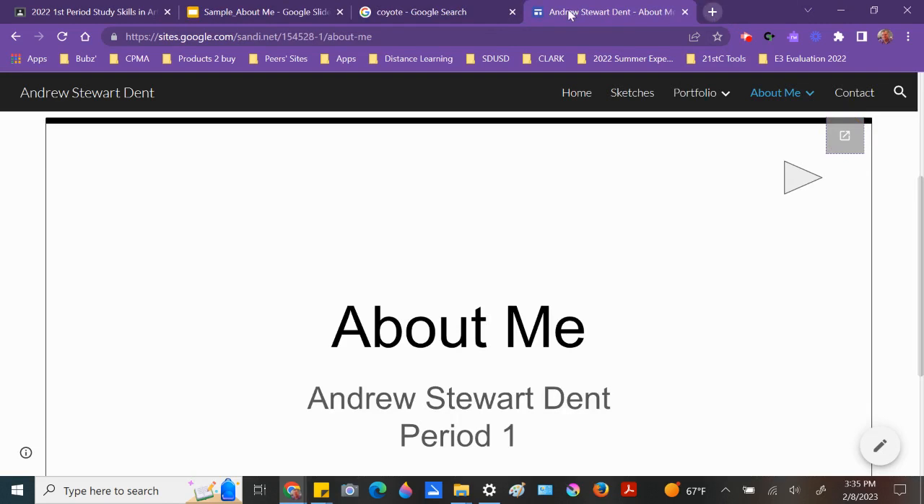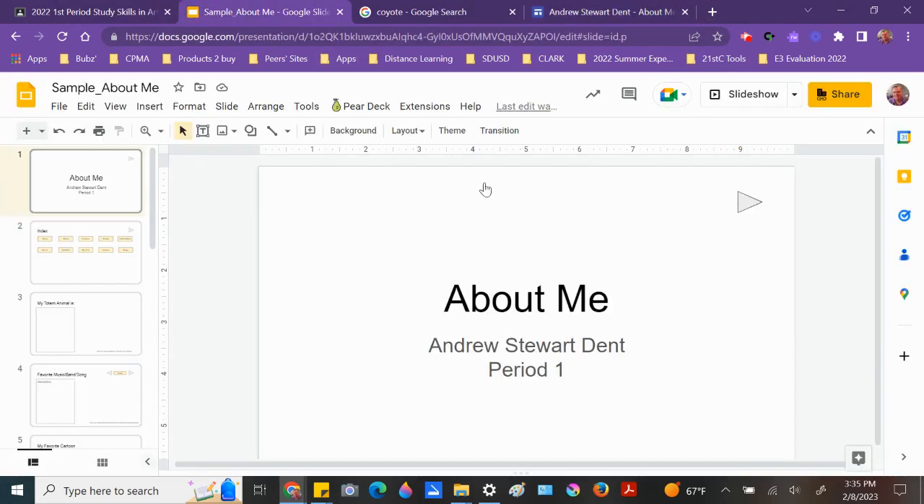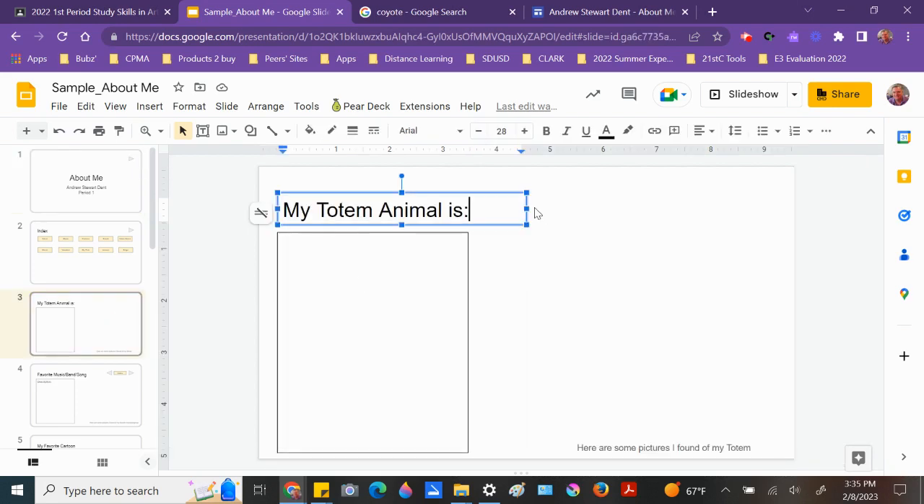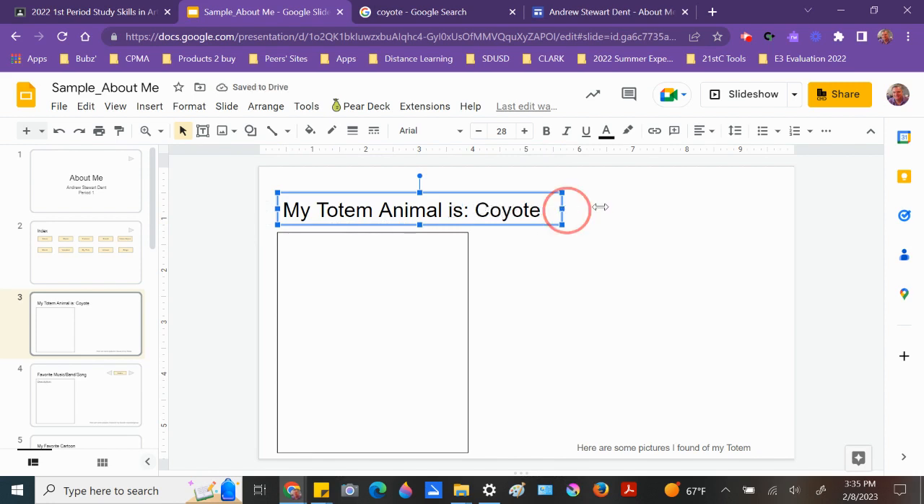So, for instance, on this slideshow, I'm going to go to that page. And in this case, I'm going to use coyote. If the text wraps like this, just pull it to the side until it fits. Your name might be even longer than that, so you can stretch it out as far as you need to.